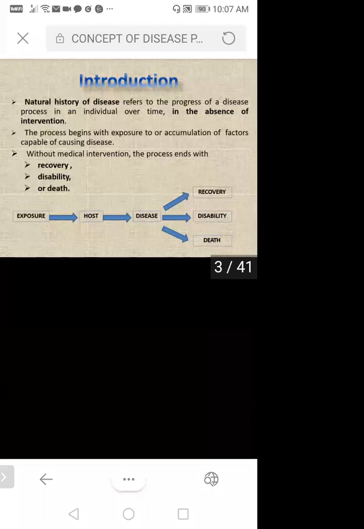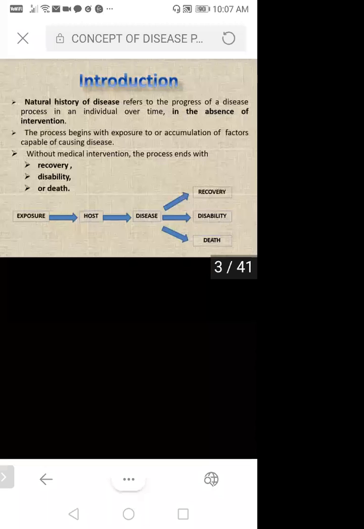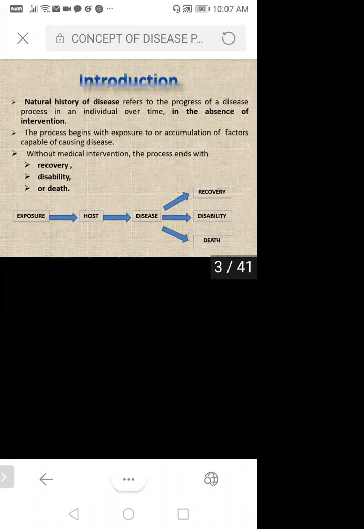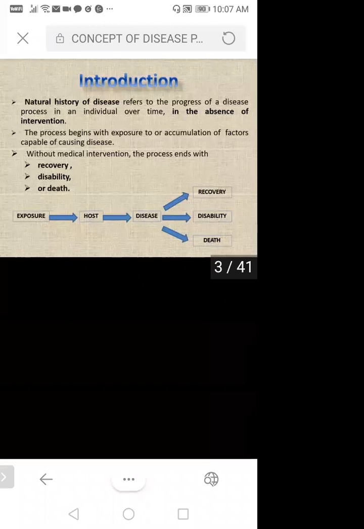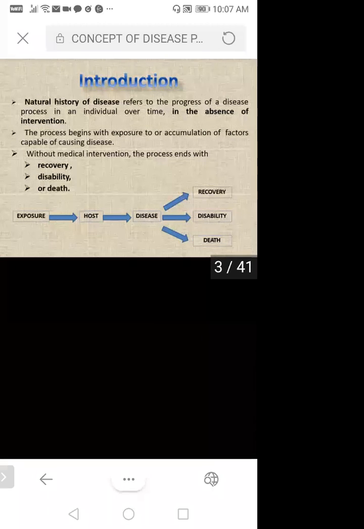So here you can see the process begins with the exposure to or accumulation of factors capable of causing disease. How can we get the disease? Suppose there is a weather change, and you catch a cough or cold. How did you catch it? Because some bacteria or virus are present in the environment.